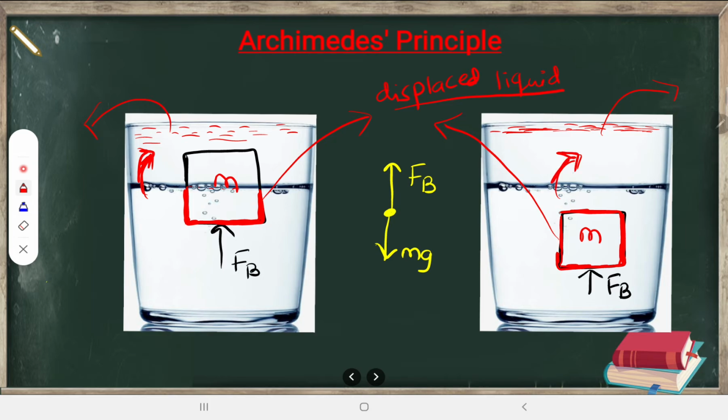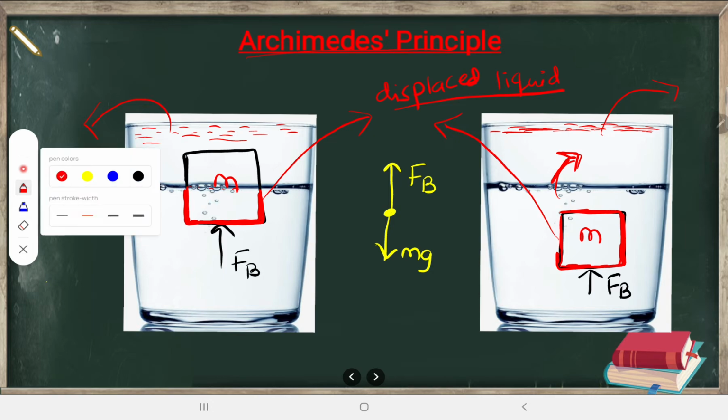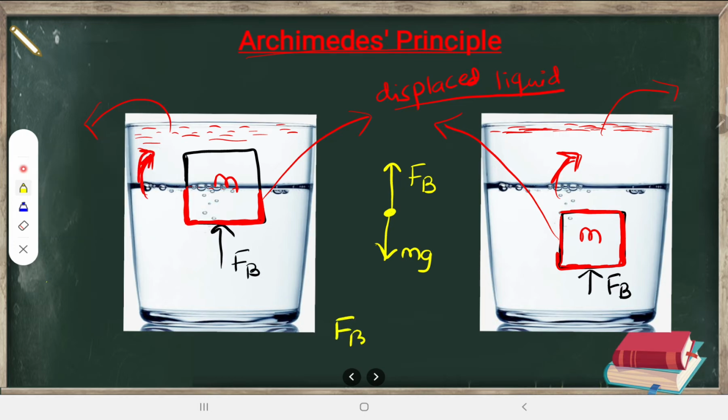Already I told you. So Archimedes principle, what does it say? Simply it says that this buoyant force is equal to the weight of the displaced liquid. Weight of displaced liquid. So this is the simple definition of Archimedes principle.